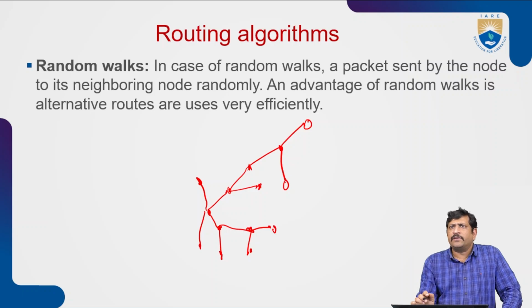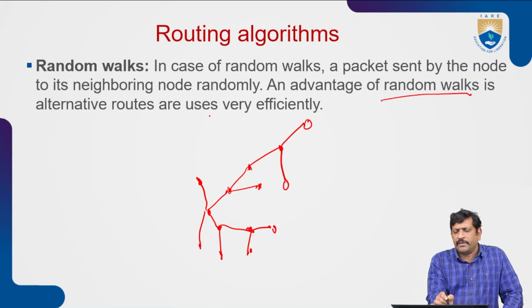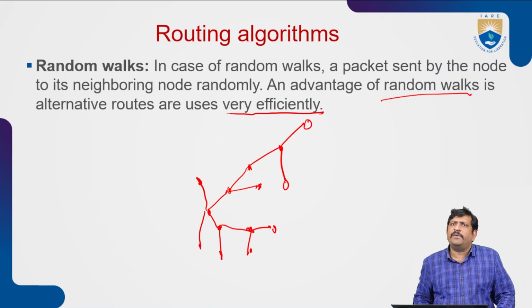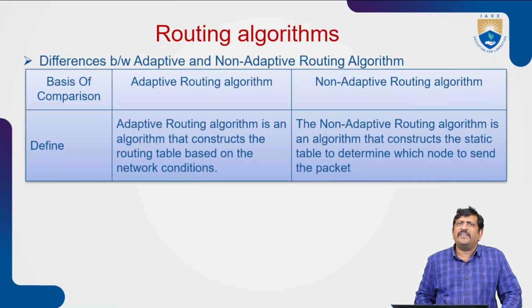An advantage of the random walk is that alternative routes are used very efficiently. Alternative routes can be utilized efficiently for data transmission from source to destination. Here are the differences between adaptive and non-adaptive routing.